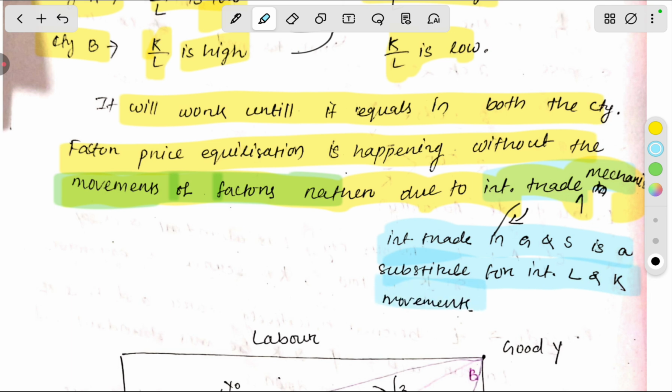The goods or services which are imported and exported with each other are what move, not the movement of labor and capital.